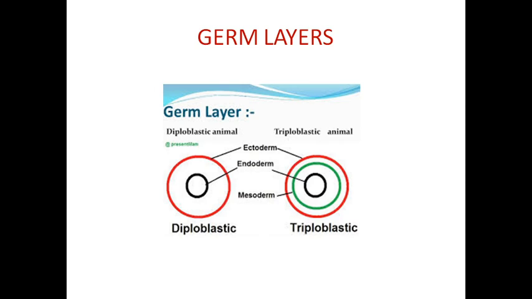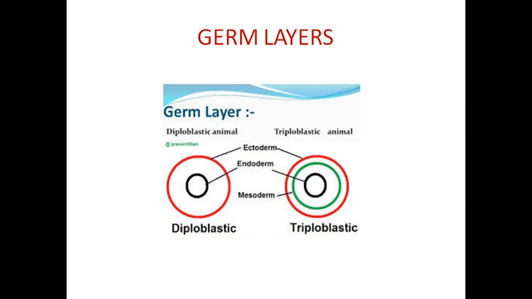It is important in forming the different parts of the organs. Different parts of the organs are formed from their germ layers only. In the higher classes we will study the development of the fetus, and we will be able to understand the importance of these germ layers. Now you listen. Two types.